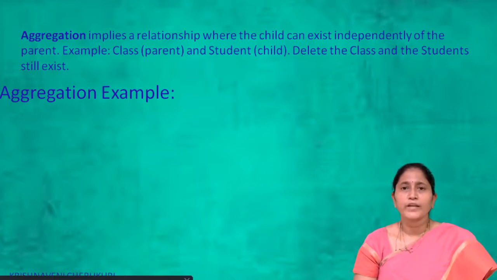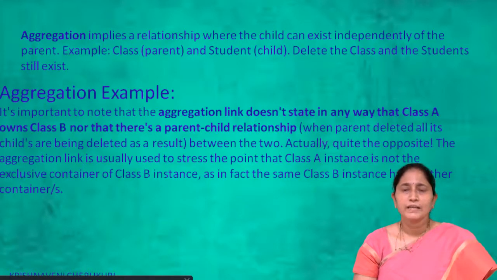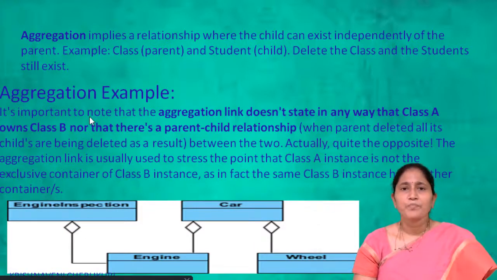If you see one more example, like class and student, if you delete the class, the students still exist. It is important to note that the aggregation link does not state in any way that class A owns class B, nor that there is a parent-child relationship, meaning that when a parent is deleted all its children are deleted.